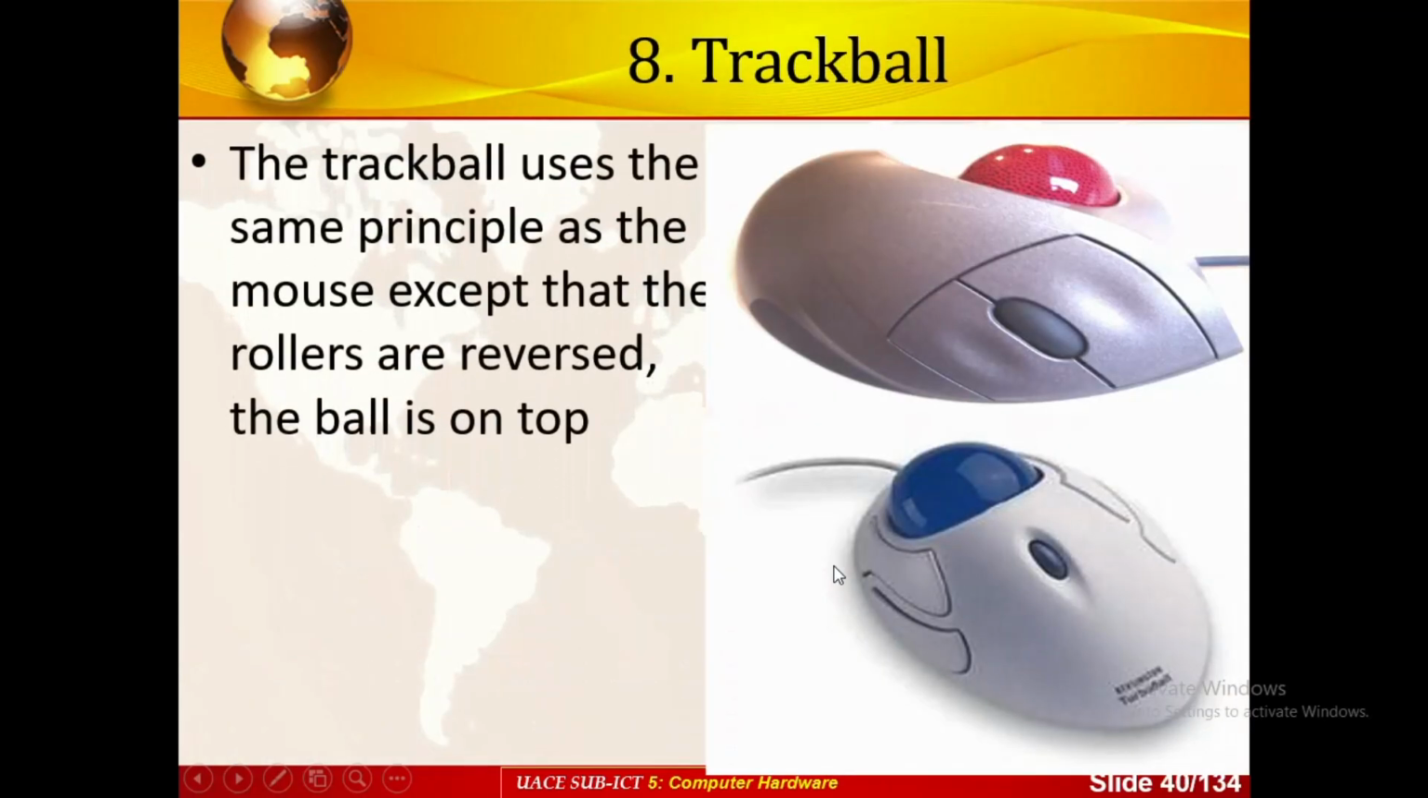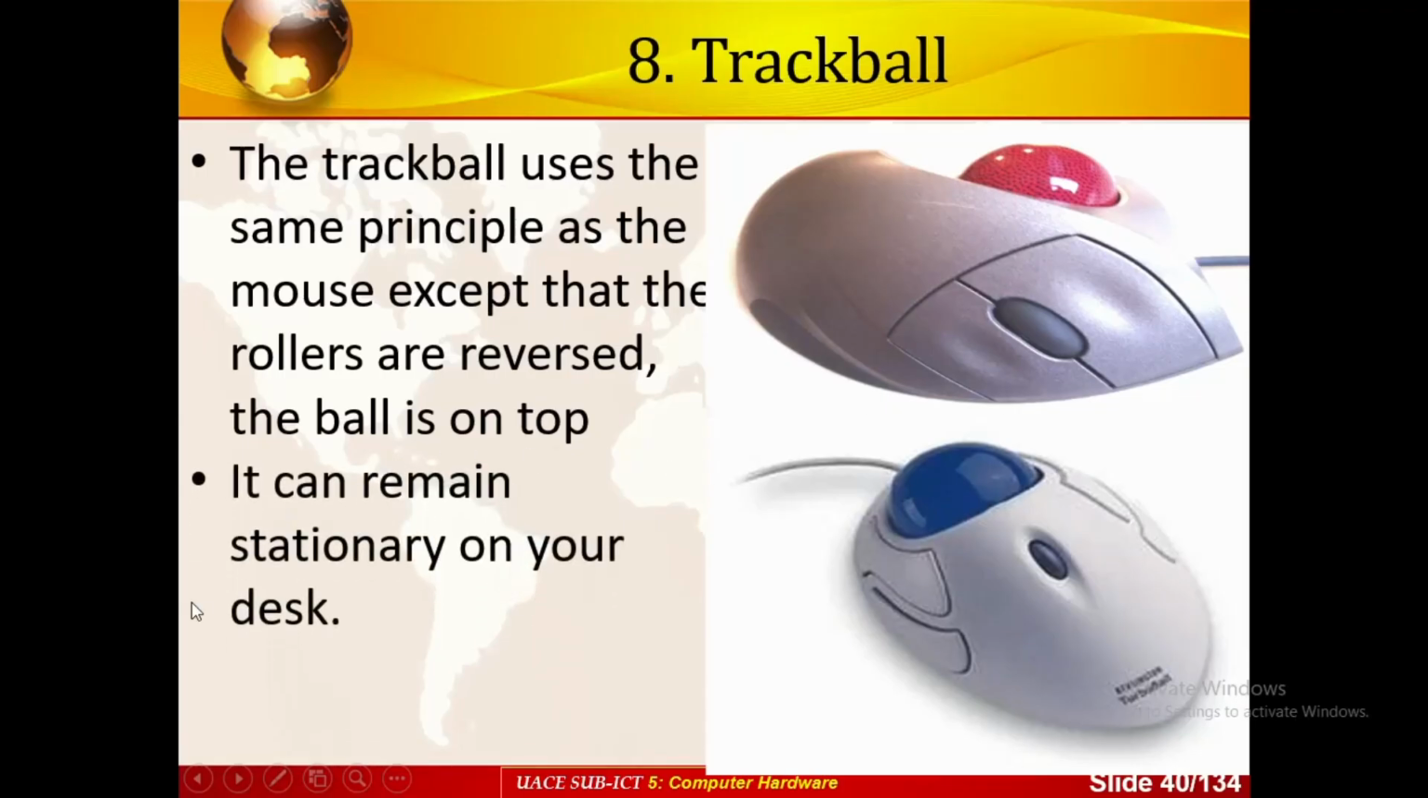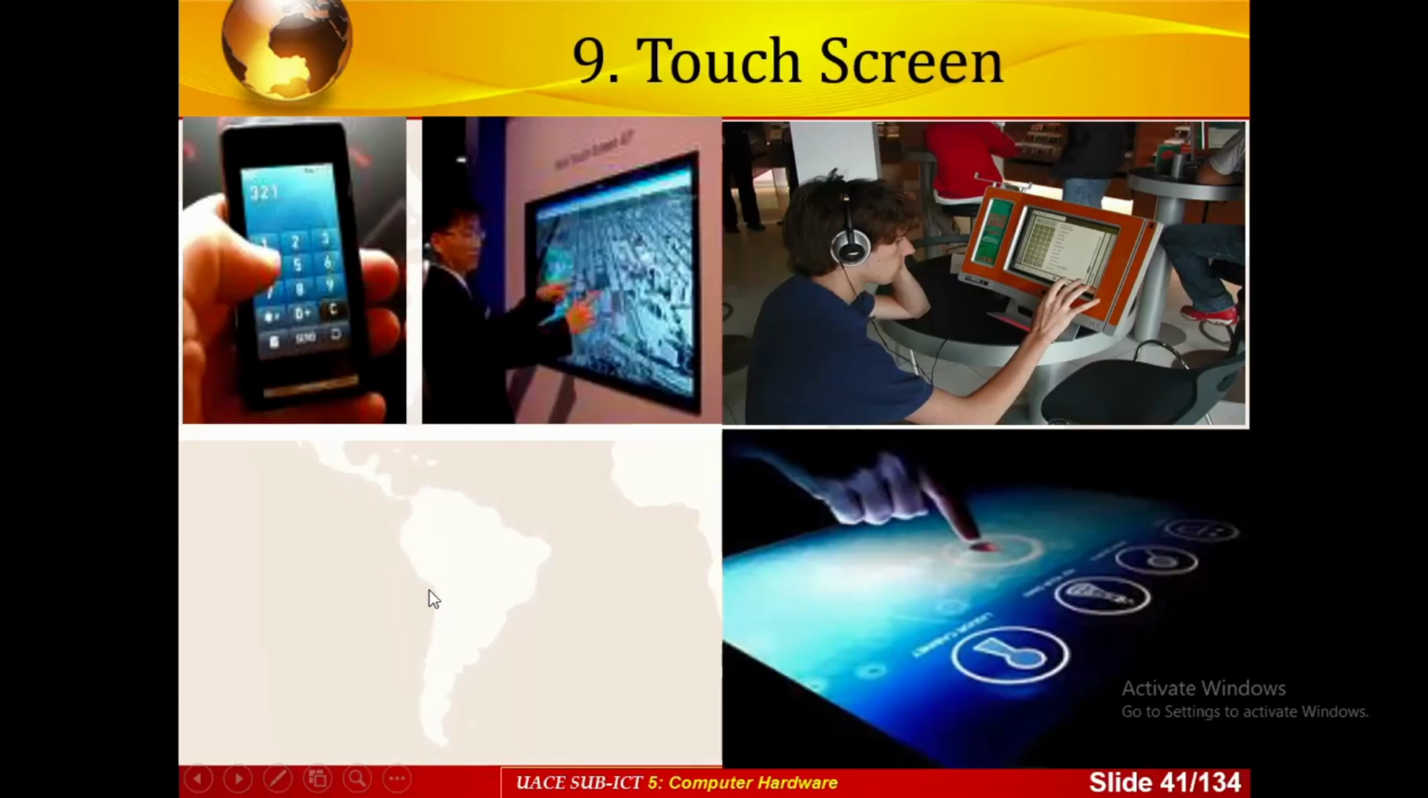We have what you call a trackball, which is like a mouse, except that the roller is raised and the ball is on top. As you can see, this is what we roll around so that we can move the pointer. It can remain stationary on your desktop. So this is actually stationary, it doesn't move, it's always in one position.